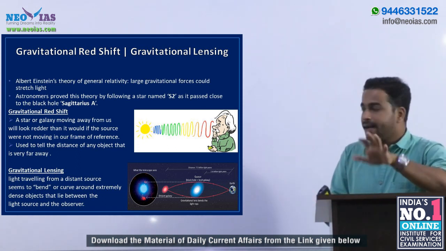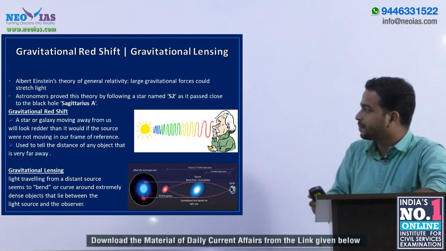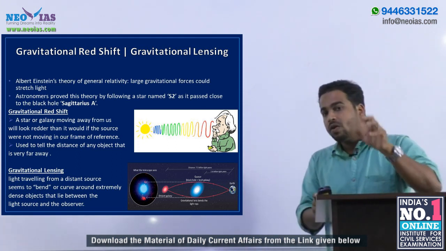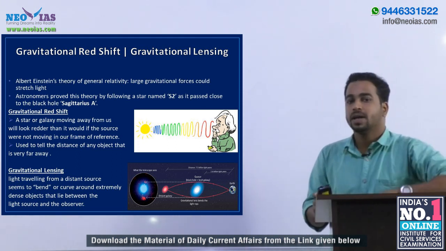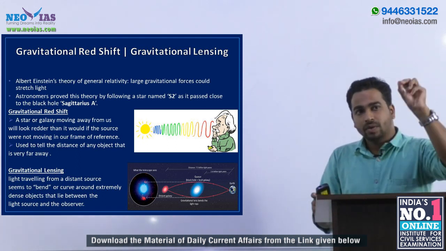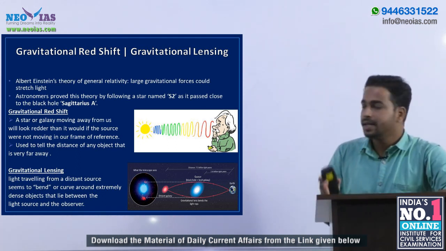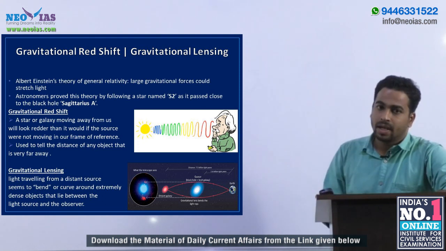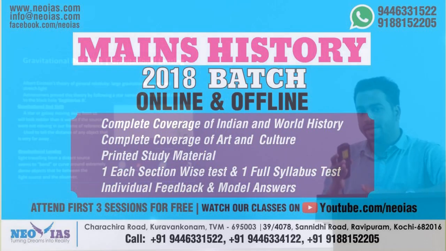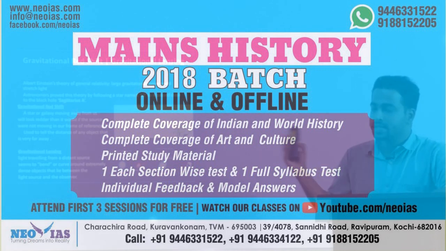And now we can explain what gravitational redshift is. If we observe a star or a galaxy which is very far away from us, we can see that particular light source in red only. It is called gravitational redshift. I have already told you why it is happening so. It is all related to the wavelength of these waves.